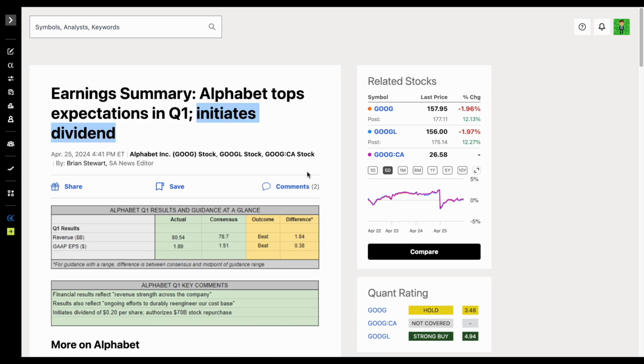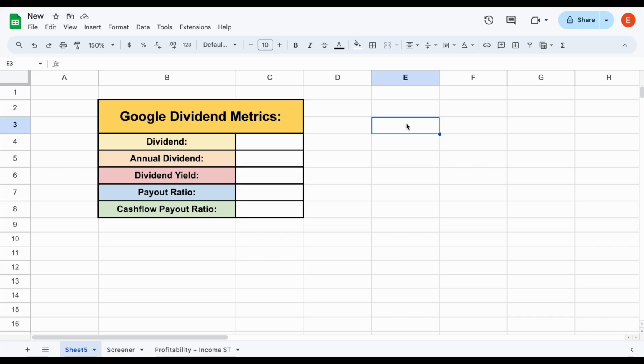What do we know about Google's most recent dividend payment? Well, if we jump over here, they announced a dividend payment of around 20 cents per share. So what does that mean? Well, annually, that's going to come out to around 80 cents. So we can take this number and multiply it by 4. And again, we can see the dividend payment, 20 cents, annual dividend at 80 cents.